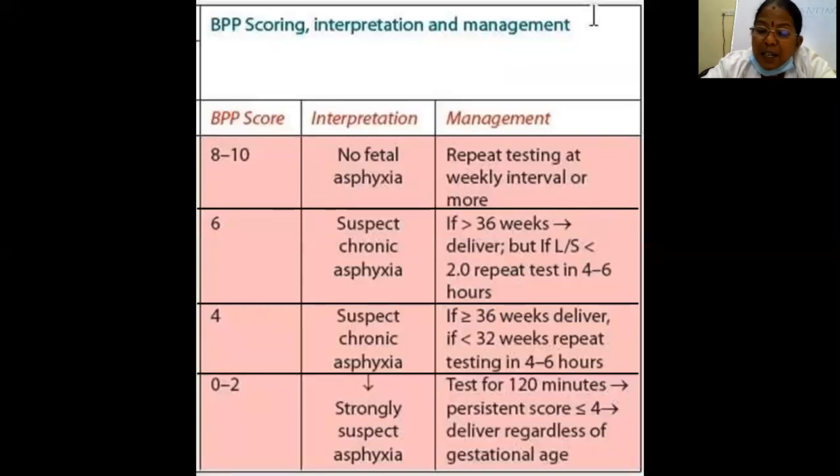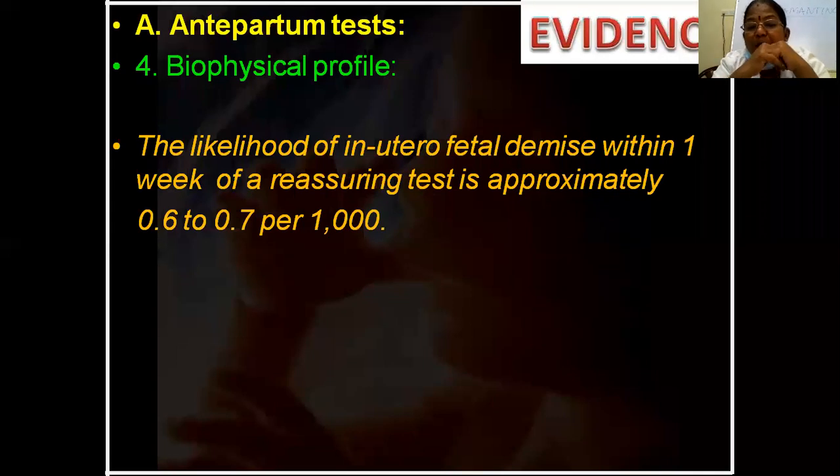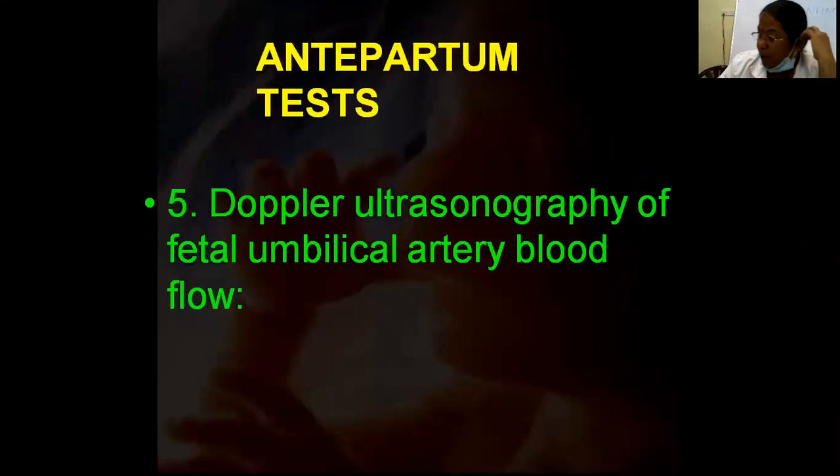If it persists, deliver whatever the gestational age. The likelihood of in utero fetal demise within 1 week of a reassuring test is 0.6 to 0.7 per thousand. It is very, very low. So a reassuring BPP is very important.